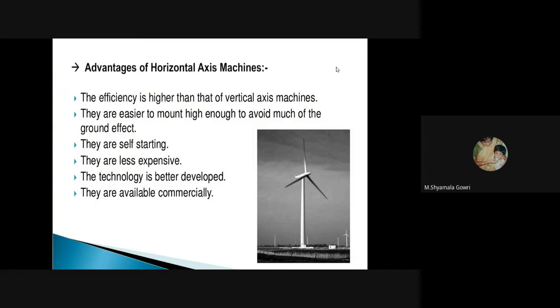Next, they are self-starting. They are less expensive. Their technology is better developed, because the blade designs are very well developed to capture maximum wind energy. They are available commercially.